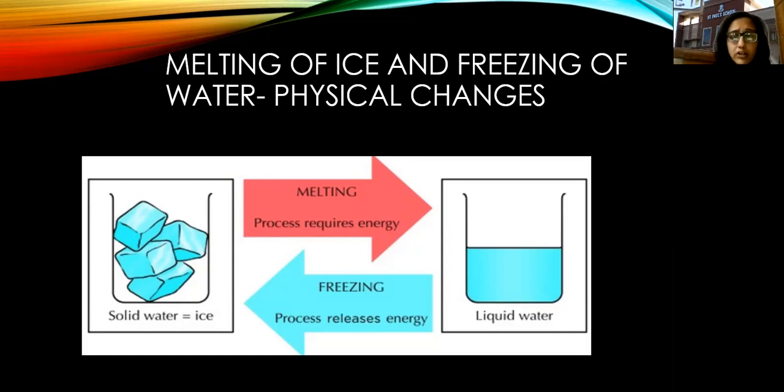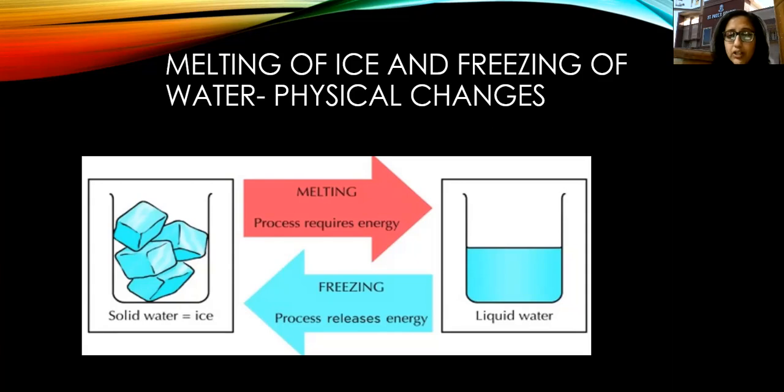Now what is going on, which processes are taking place between the conversion of states here? When melting of ice takes place, this process, this melting, it requires energy. Okay, it absorbs energy from its surroundings, and due to that heat energy which this ice is absorbing from the surroundings, the physical state of this ice is changing into the liquid state.